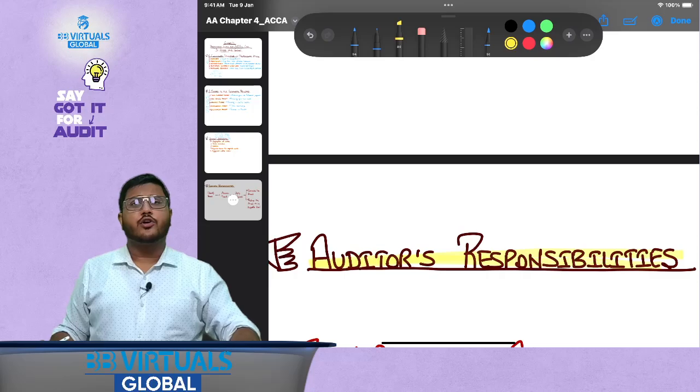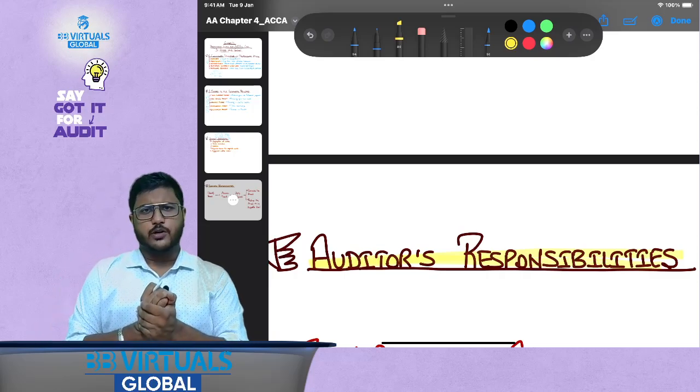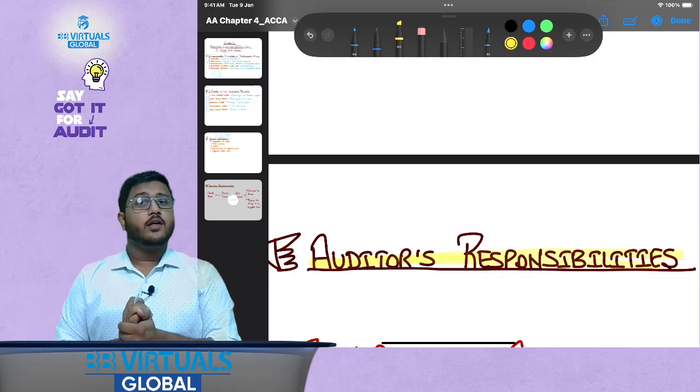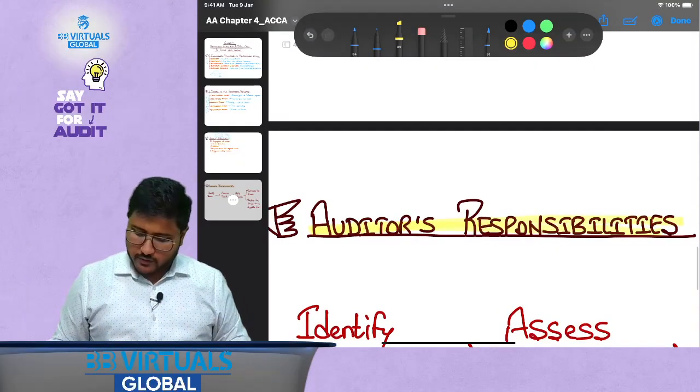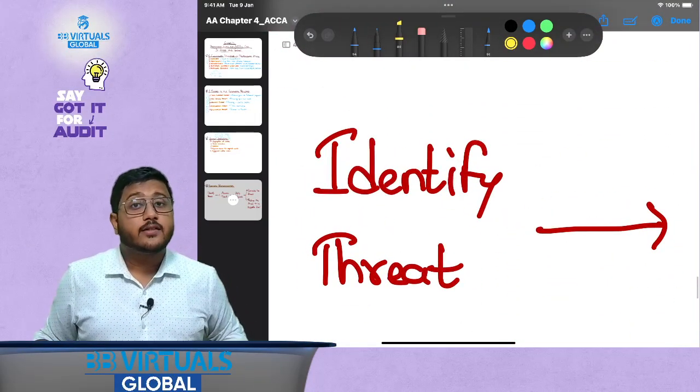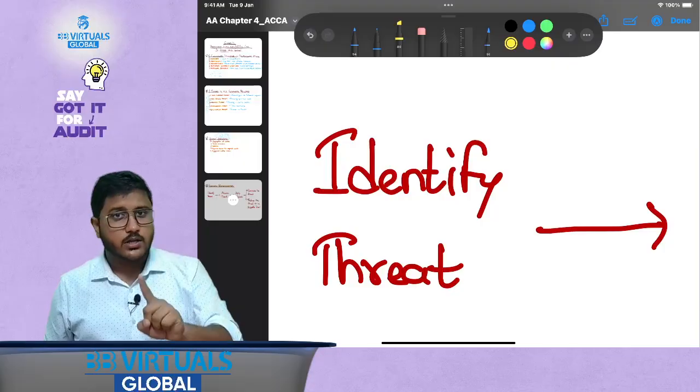That becomes really important for us. What are the auditor's responsibilities in this particular case? That becomes really important, right? So the auditor's responsibility is, first of all, to follow all the fundamental principles of ethics, then identify threats, if any.